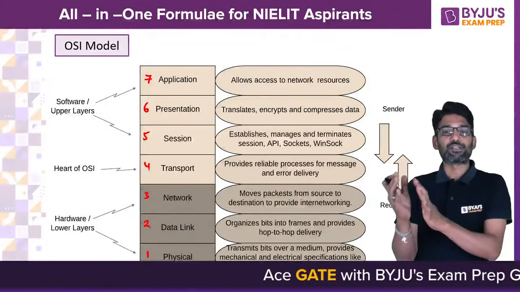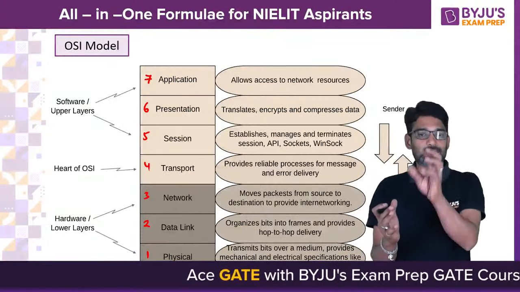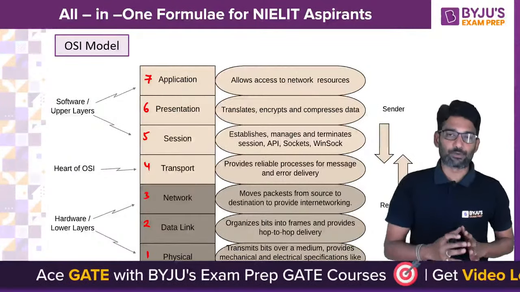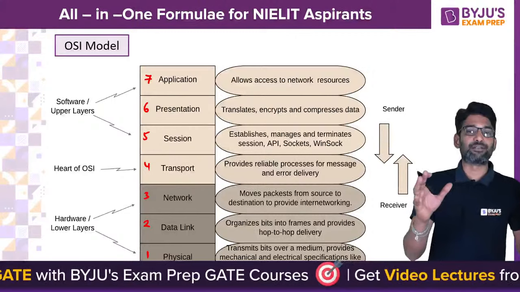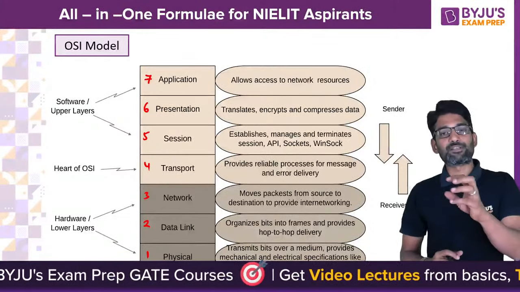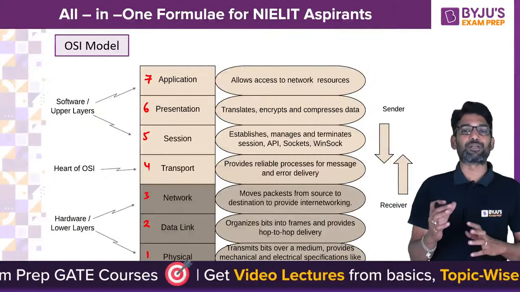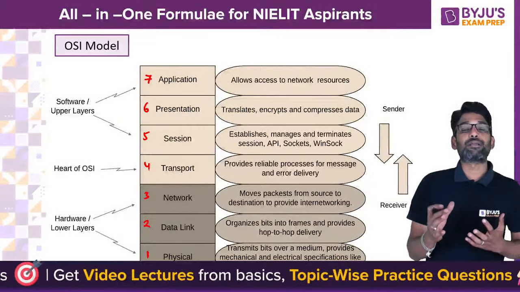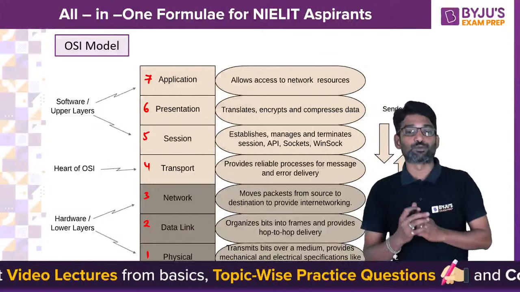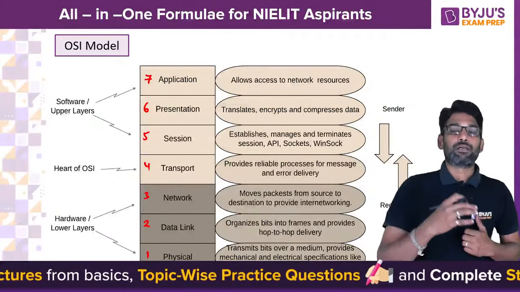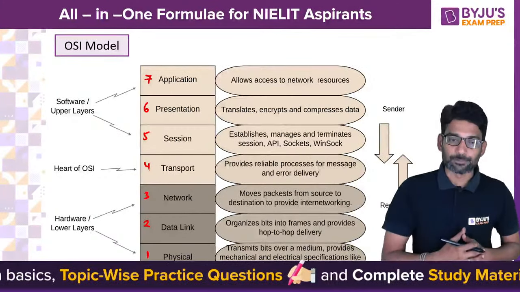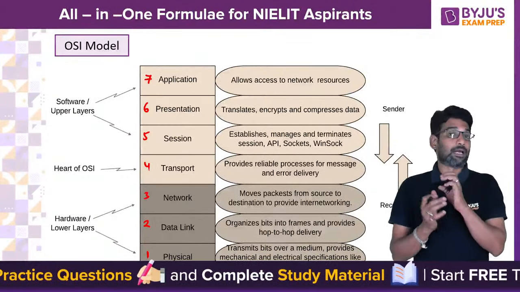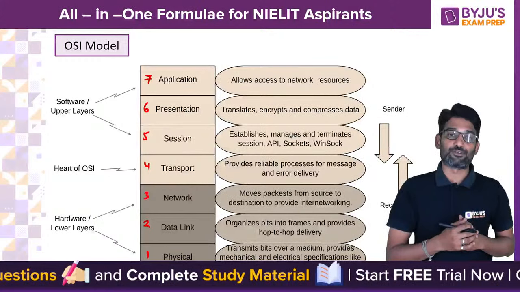And their functionalities, as you see in one sentence: the application layer will allow access to the network resources. It acts as an interface for you. The presentation layer is responsible for encryption, decryption, translation, compression. The session layer is responsible for dialogue control to establish and manage the session. The transport layer is responsible for reliability and end-to-end communication.